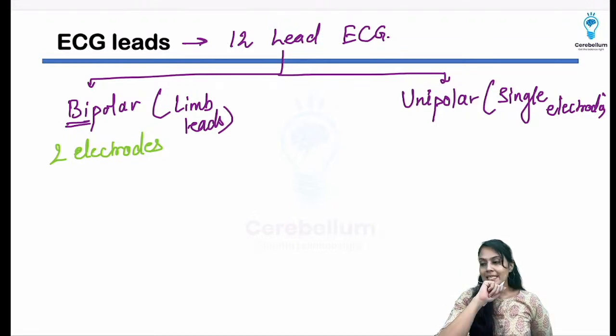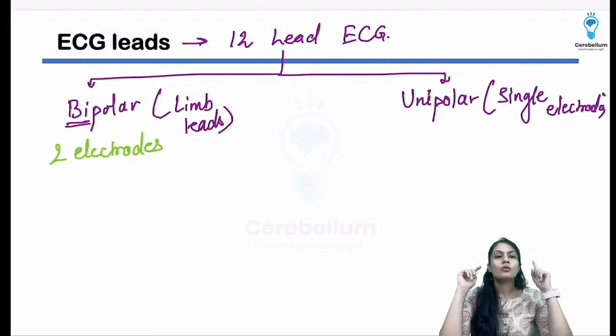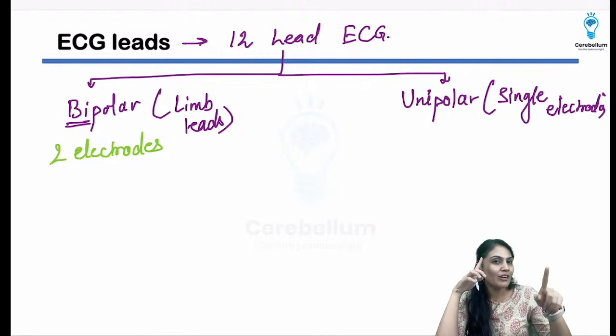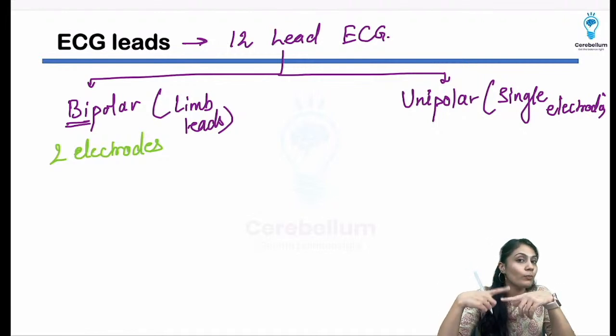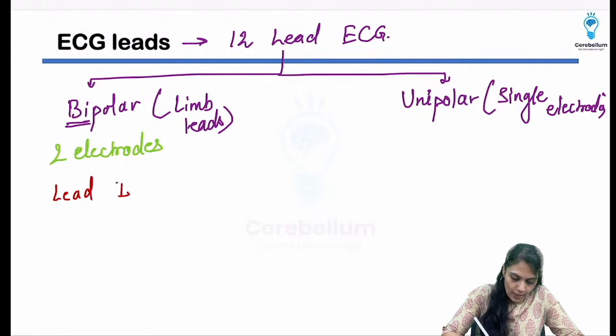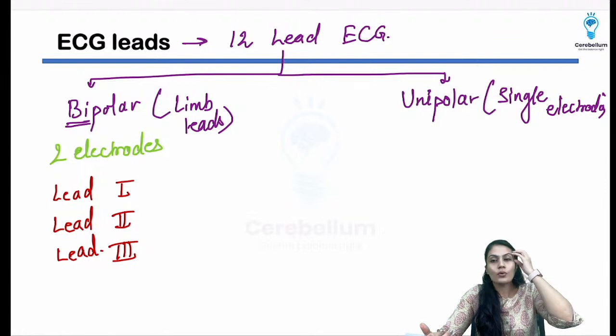That is your question. Yes guys, in the comments answer me. If there are no 2 poles to measure the difference, I have to have 2 different electrodes, right? But over here only 1 pole is there. That means only 1 single electrode is there, and still we are able to measure the potential difference. How? That is your question that you have to answer, right? So what are Einthoven's leads? That is lead 1, lead 2 and lead 3. Thankfully there are no weird names to it, right? So lead 1, lead 2 and lead 3.